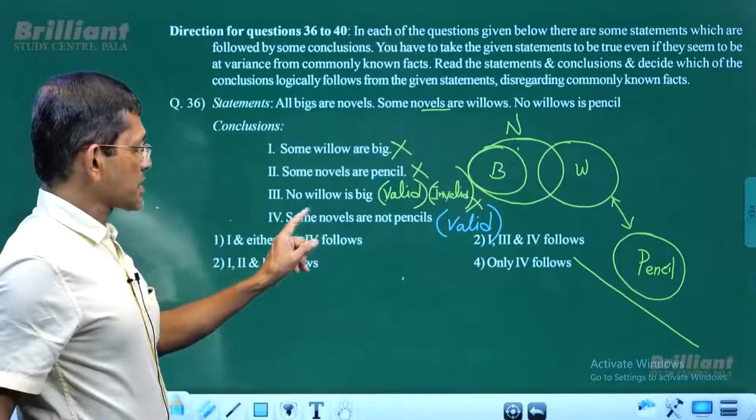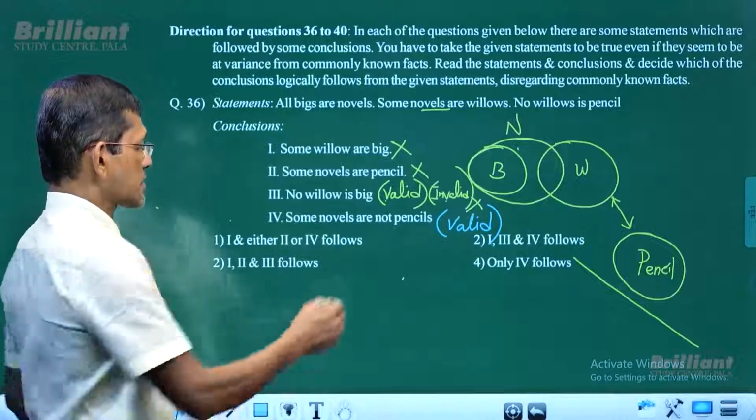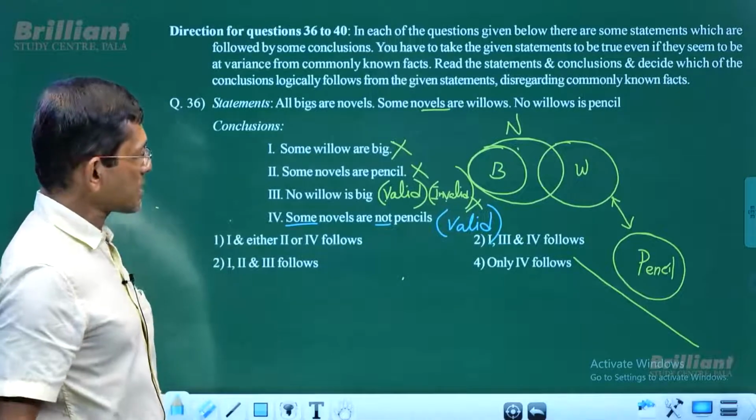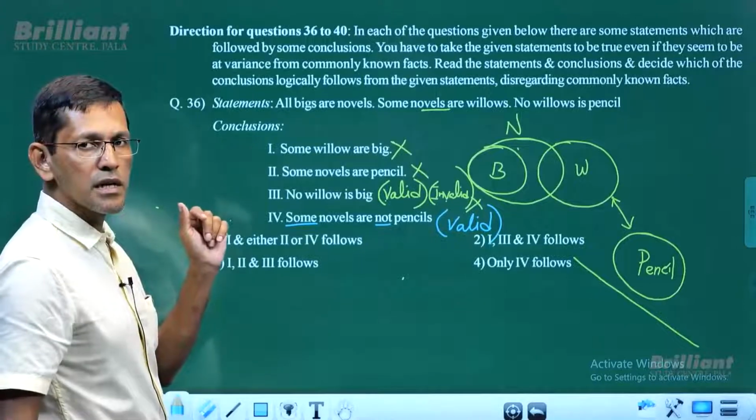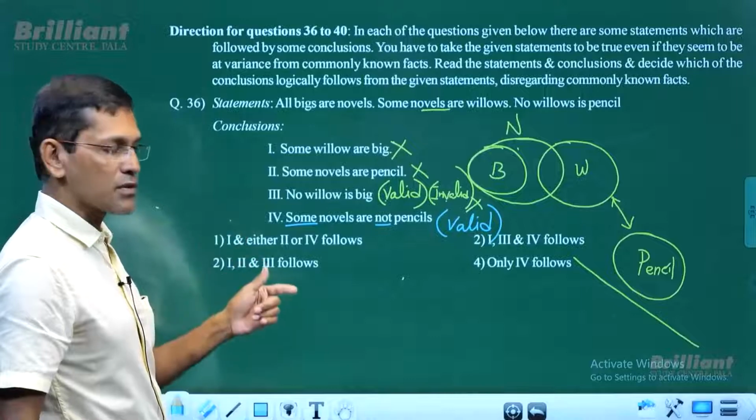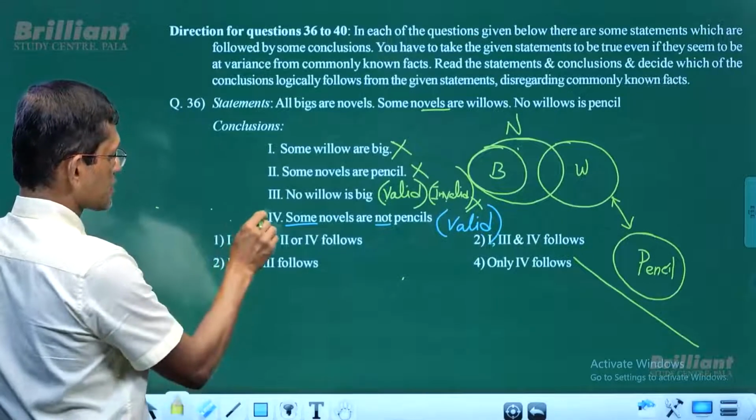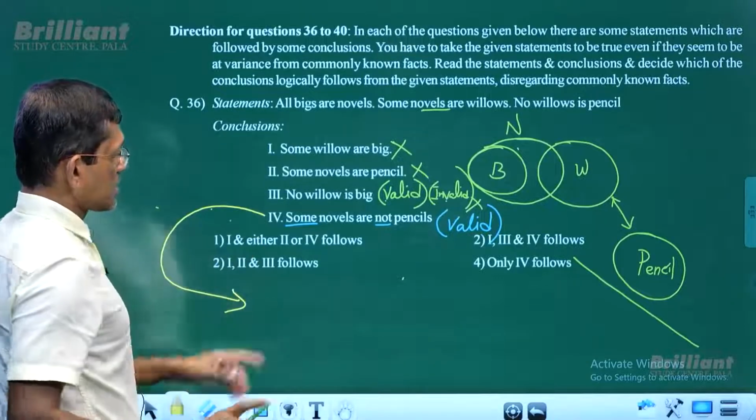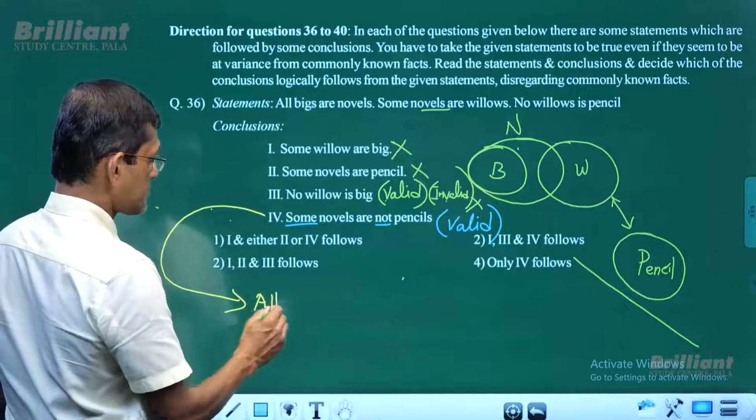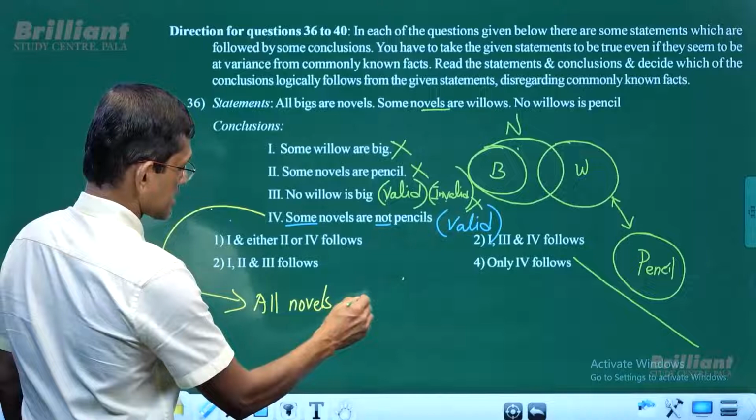Well, if it is a positive conclusion and it is valid, definitely it follows. But in this case, it's a negative conclusion. You see that? It's a some-not conclusion. If it is a negative conclusion and it is valid, what you need is to negate the conclusion. How do we negate it? This is a some-not conclusion, so when you negate it, it becomes all. All novels are pencils.